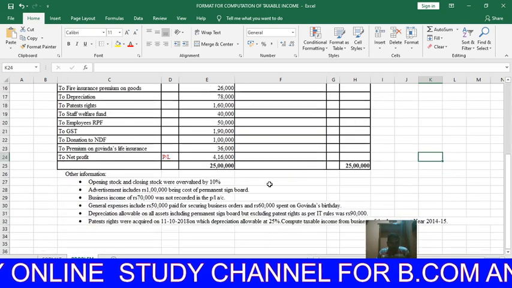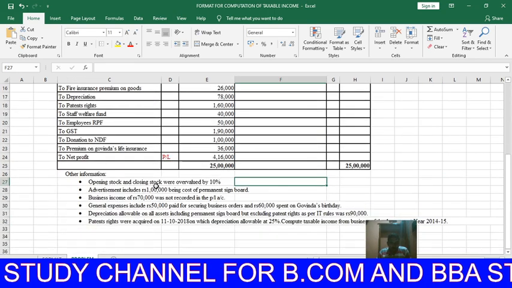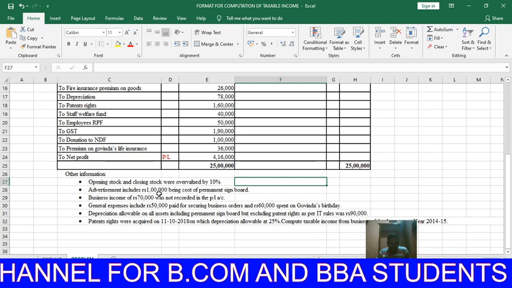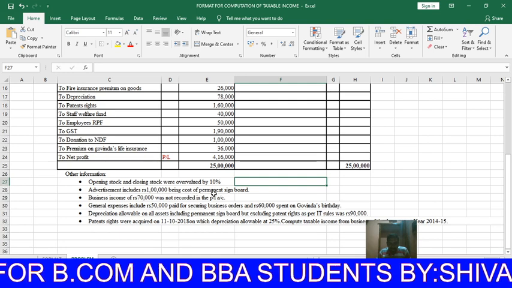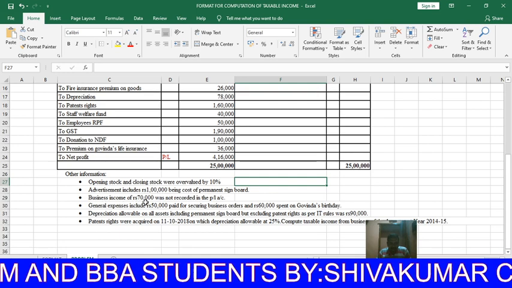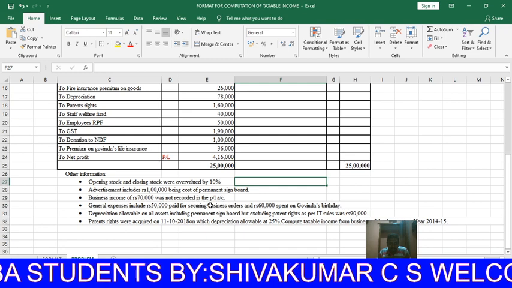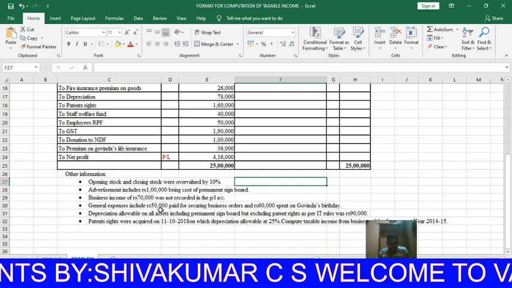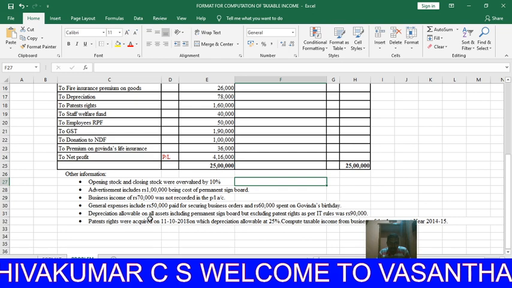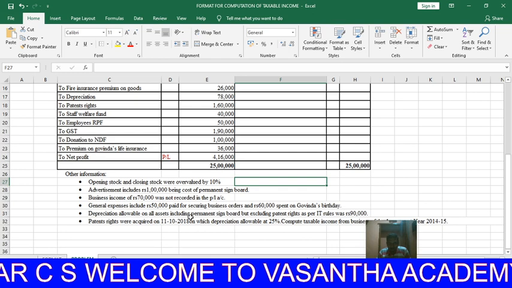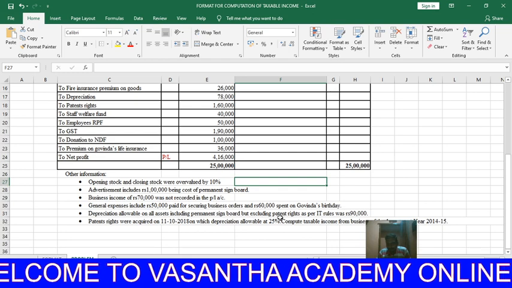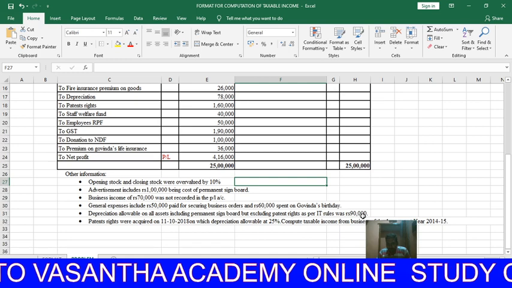By reading this problem, I also read the adjustments: opening stock and closing stock overvalued; advertisement expenses 1 lakh being cost of permanent signboard; business income of rupees 70,000 was not recorded in profit and loss account; general expenses 50,000 paid for securing business; depreciation allowable on all assets including signboard but patent excluding 90,000.